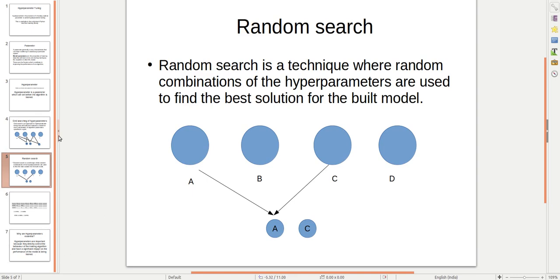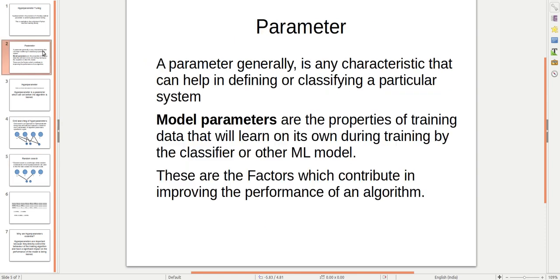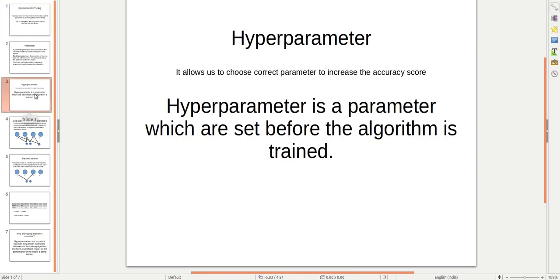So now you can ask, why do we need hyperparameters? We need hyperparameters to increase the accuracy score, to get a model which is accurate in power, which has a good accuracy score, and which is well trained in its fit, right? So this is our theory part.